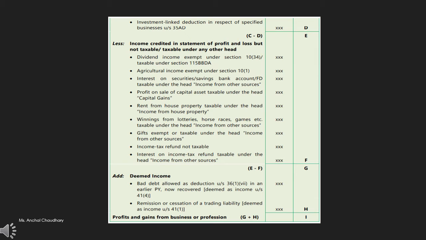So you have to add on these kind of deemed income. Then whatever the amount you will get after adding on these deemed income, that will be your profit and gains from business or profession. So for your better understanding, we will solve the questions step by step.